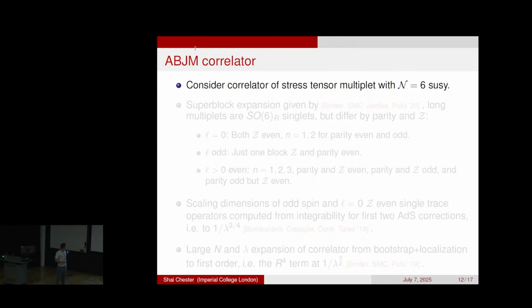So now moving on to ABJM in 3D. Now we're considering the correlator of a stress tensor multiplet with N=6 supersymmetry.